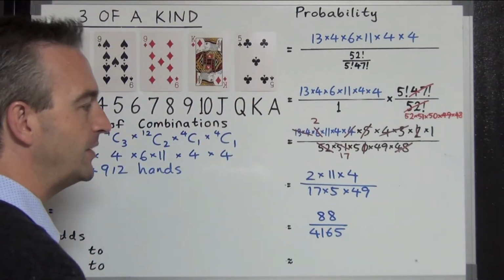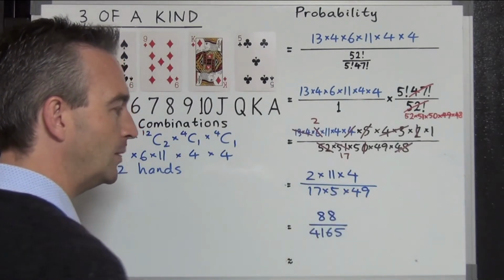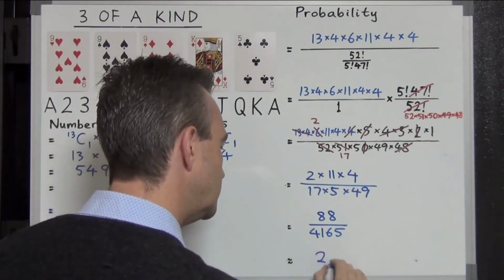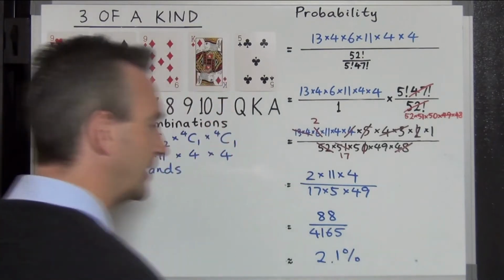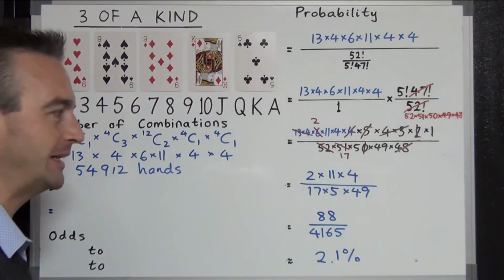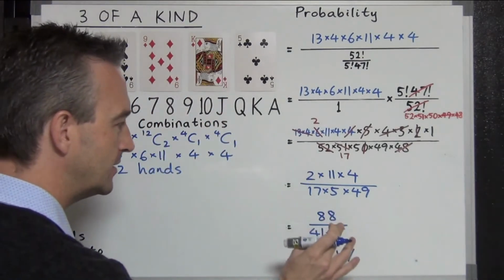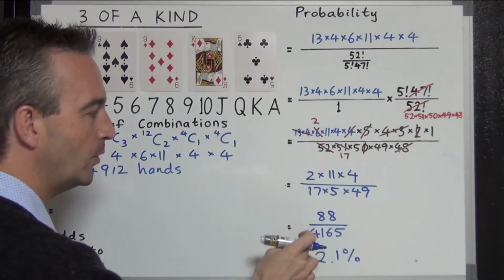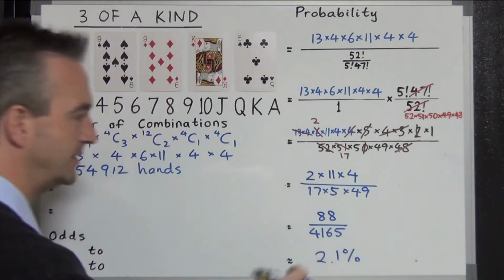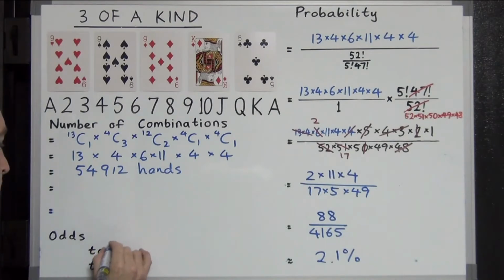As a percentage, on the calculator, let's do 88 divided by 4,165. That gives us approximately 2.1% after you multiply by 100. So 3 of a kind is getting quite rare. Let's take a look at the odds of this happening. So for every 4,165 hands that are dealt, on average you will end up with 88 3 of a kinds.